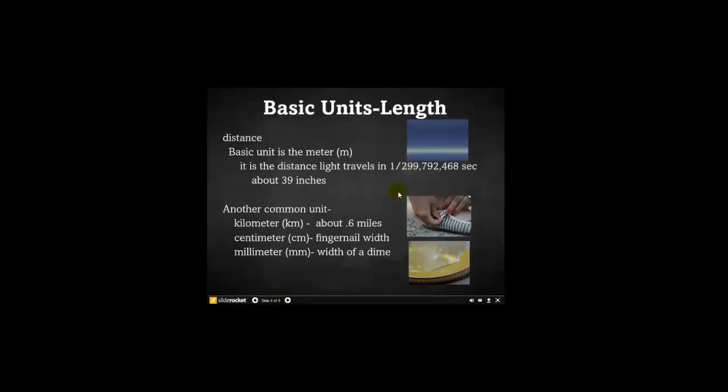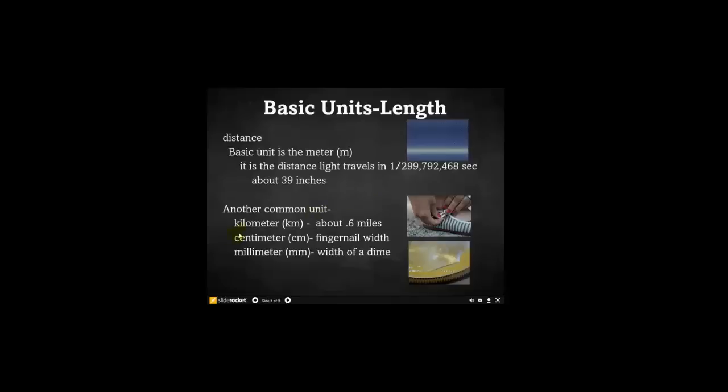What is that fraction of a second? It's right here. Here is the fraction of a second. So you can see in that very short amount of time, how far light travels is defined as a meter. In English units, it's about 39 inches, a little over a yard.